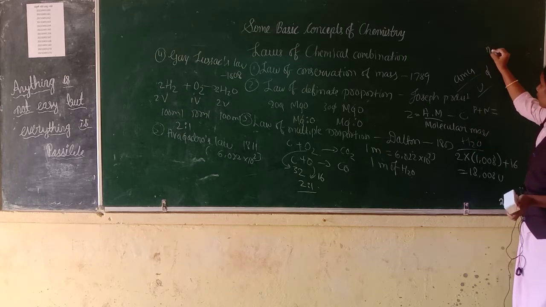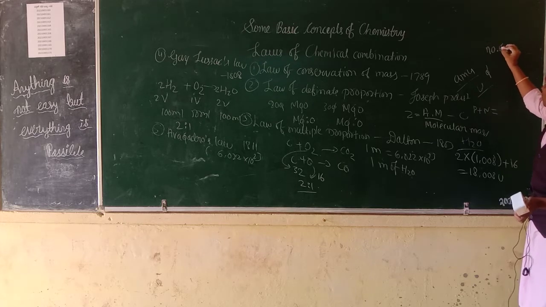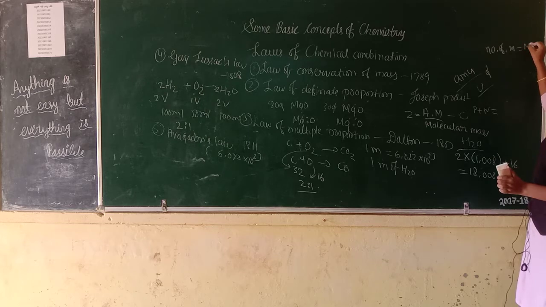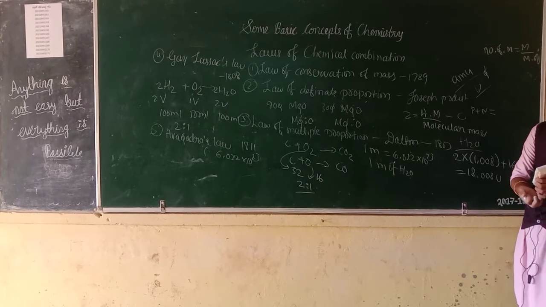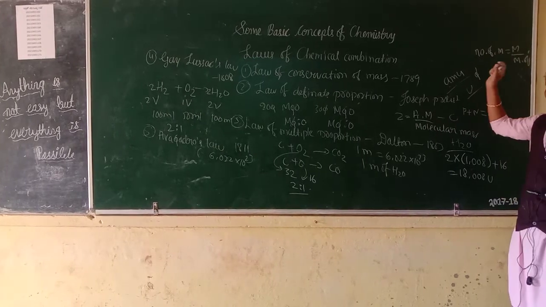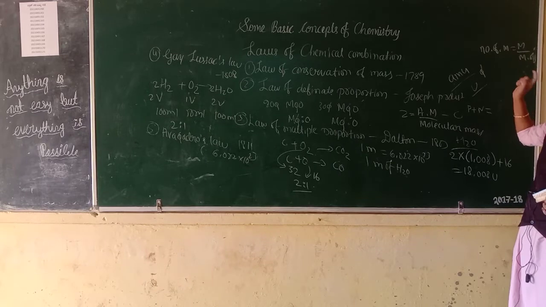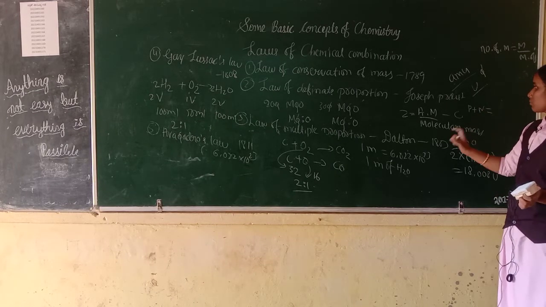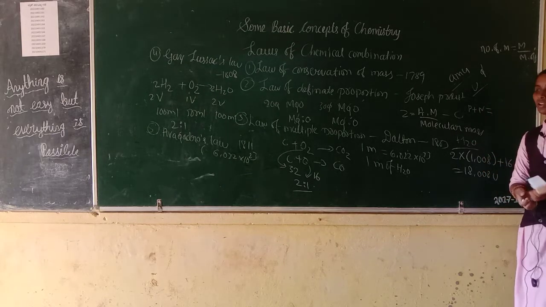Then the number of moles. The formula of number of moles is equal to mass by molar mass. Number of moles is equal to mass by molar mass. This is the formula for number of moles. This is all about atomic mass, molecular mass and number of moles.